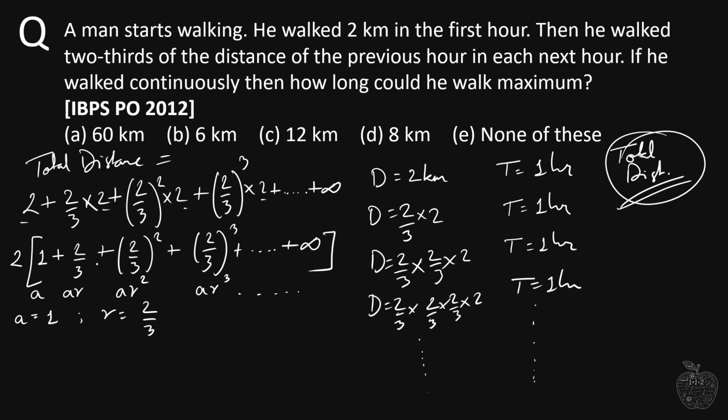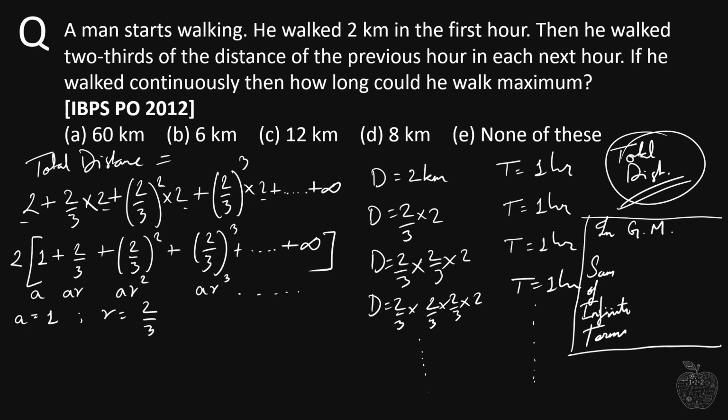Now this is the geometric progression, and you should remember one more thing here: in geometric progression, the formula for the sum of infinite terms is a divided by 1 minus r. This thing you should be able to remember. In geometric progression, the formula for sum of infinite terms is a divided by 1 minus r.